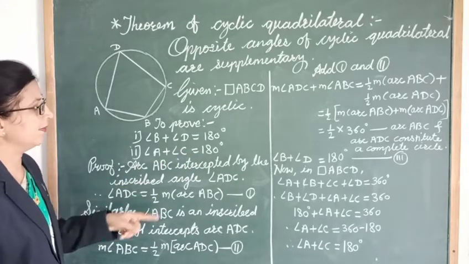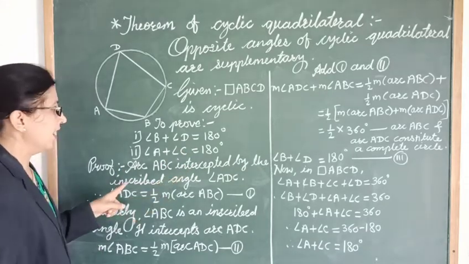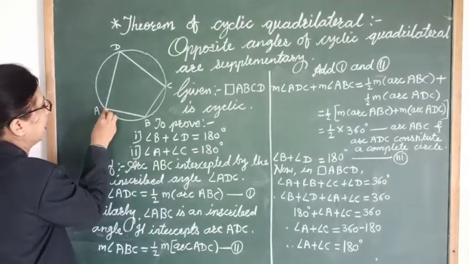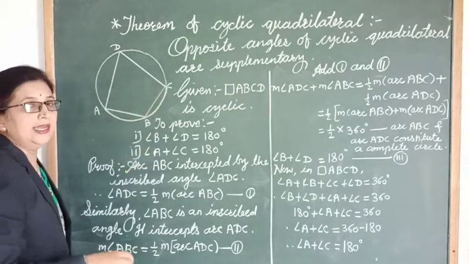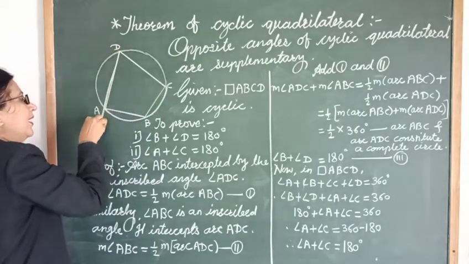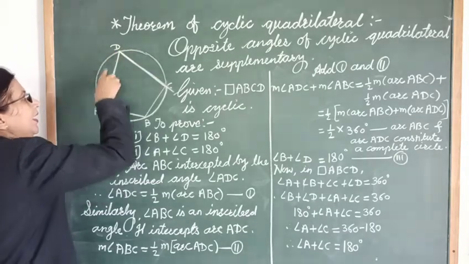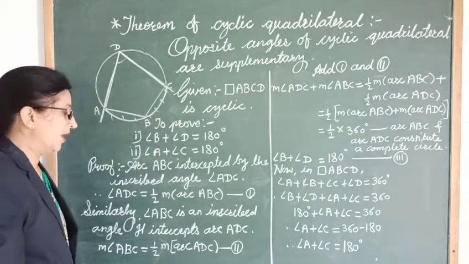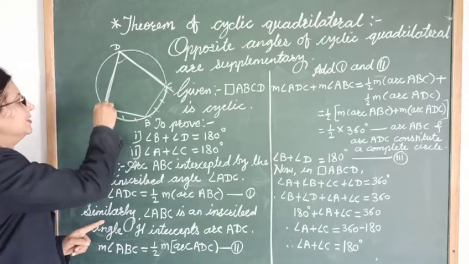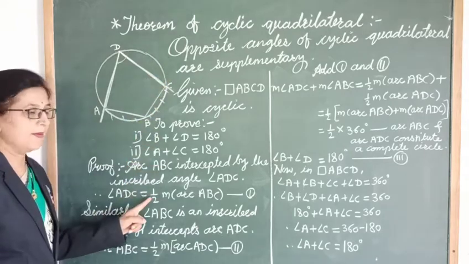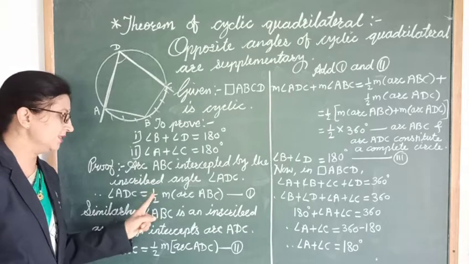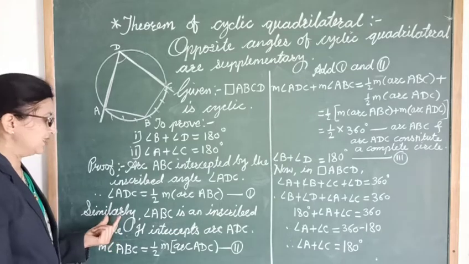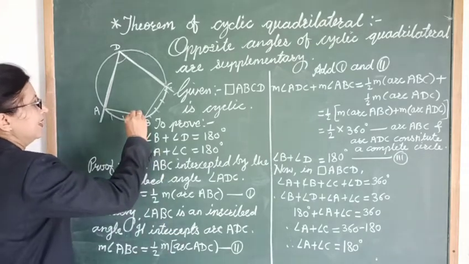So here arc ABC is intercepted by the inscribed angle ADC. Arc ABC is intercepted by inscribed angle ADC. Right? This angle intercepts this arc. Okay. Therefore, here the measure of angle ADC is half of its intercepted arc, that is half of measure of arc ABC. Give this as first. Similarly, now angle ABC.